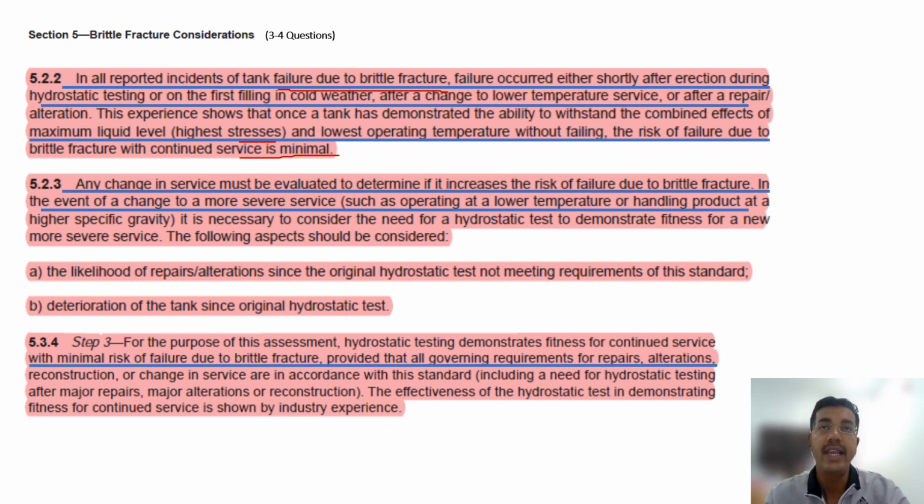So if the tank is installed in a colder region of the world where the temperature is very low, or the product used in the tank is at a considerably low temperature, then there is a high chance of brittle fracture. This brittle fracture happens due to lower impact strength. So that's why impact testing is required.